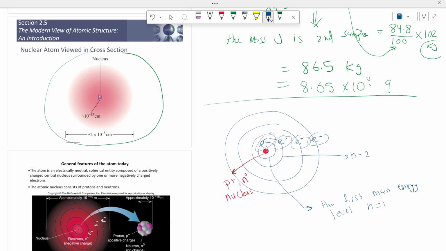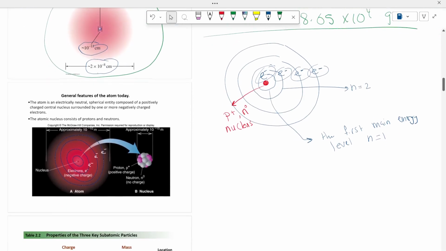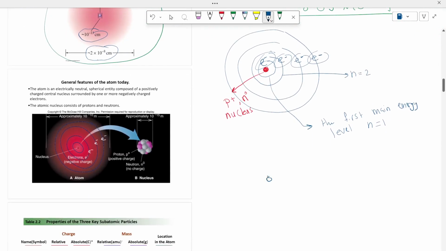One more detail about the atomic structure. If you compare the diameter of the nucleus to the diameter of the atom, the diameter of the nucleus is something times 10 to the power minus 13 centimeter. So here is the nucleus again, and here is the atom again.